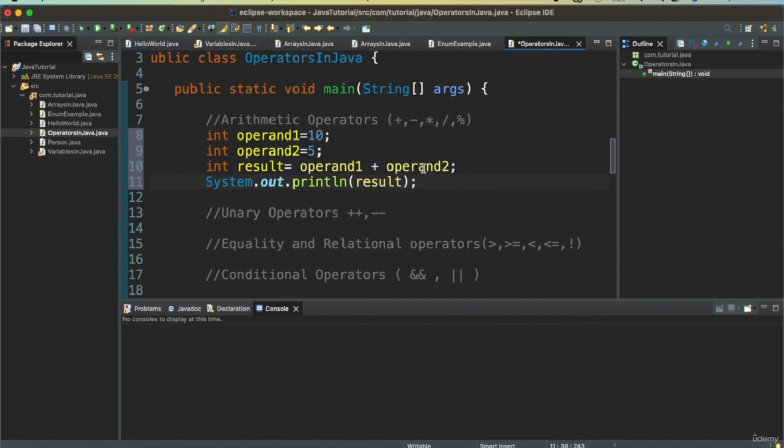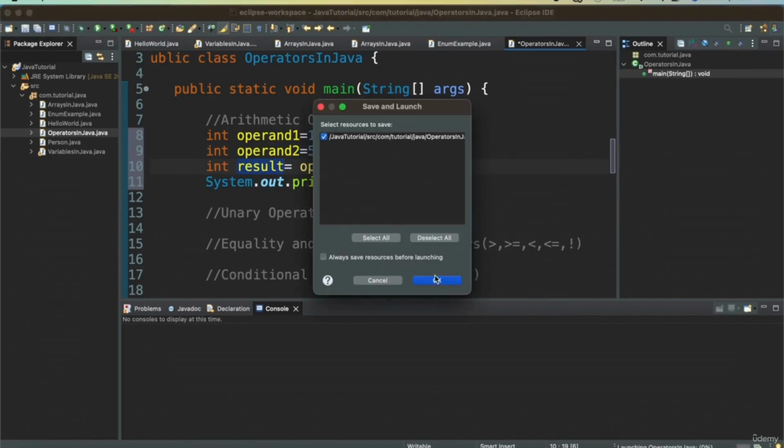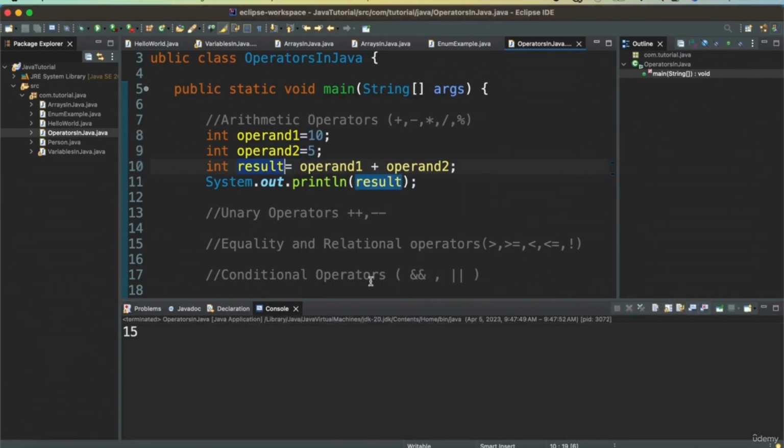So we will do addition first. This is how you can use the plus operator, just a regular addition with operand 1 added to operand 2, and the value will be stored in the result, and then we are printing the result. So when we save and run this, we get 15.